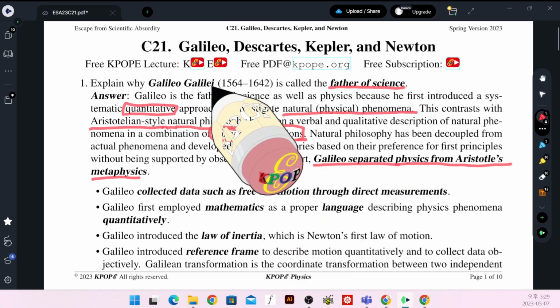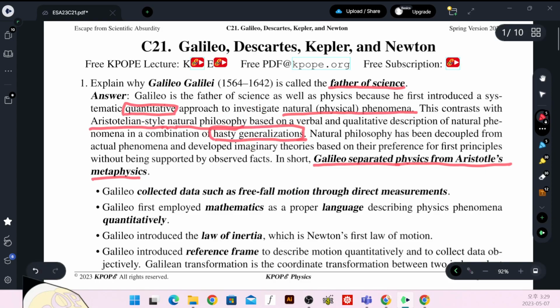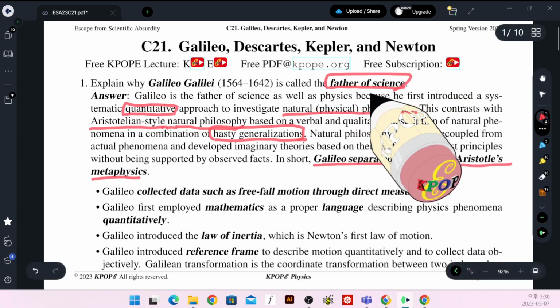Only Galileo Galilei has started science, so he is not Aristotle, but Galileo Galilei is the father of science, and the beginning of the science is the beginning of physics. Physics is the first science in human history.